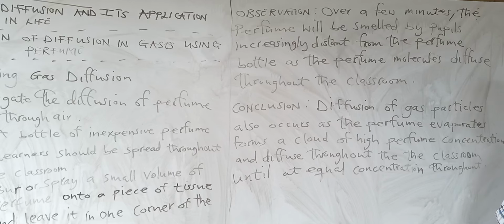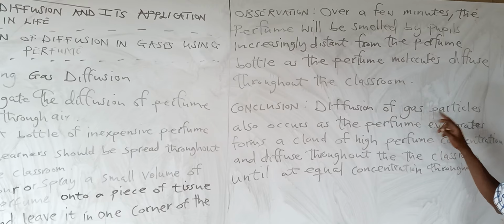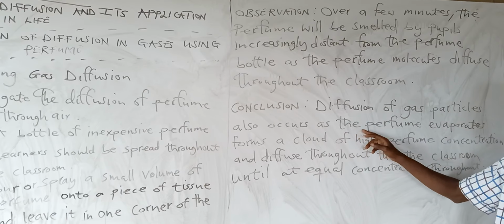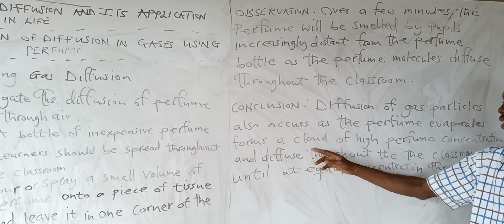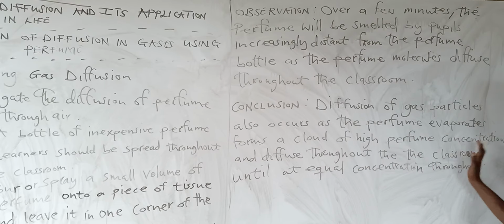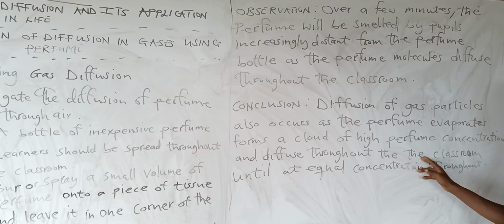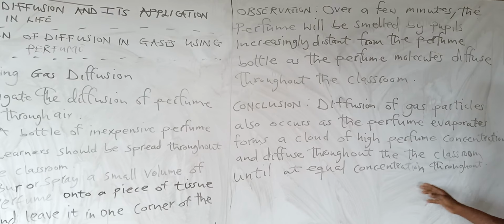I'm reading it again. Diffusion of gas particles also occurs as the perfume evaporates, forms a cloud of high perfume concentration, and diffuses throughout the classroom until at equal concentration throughout.